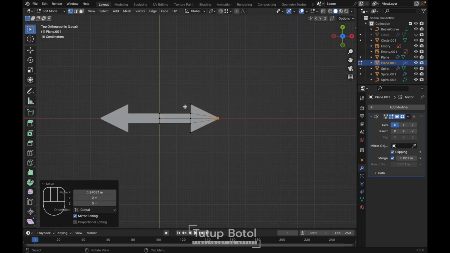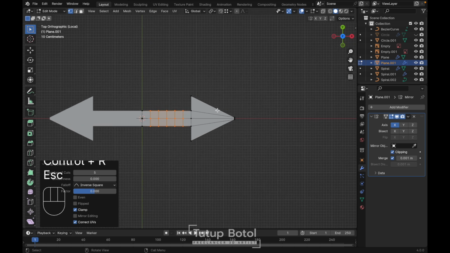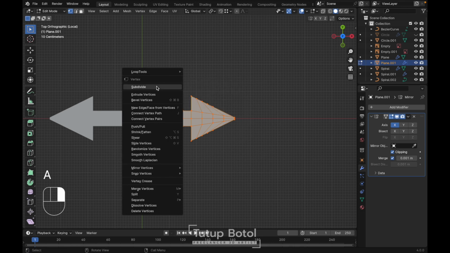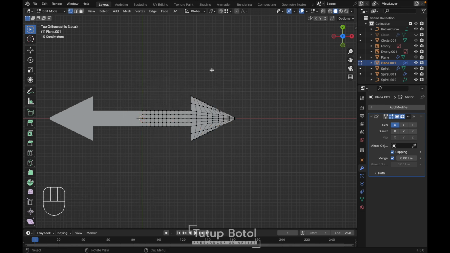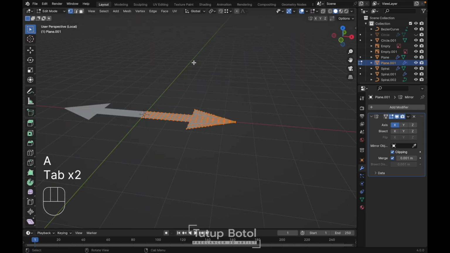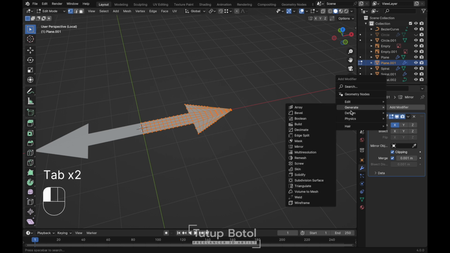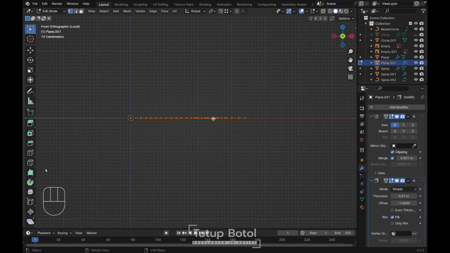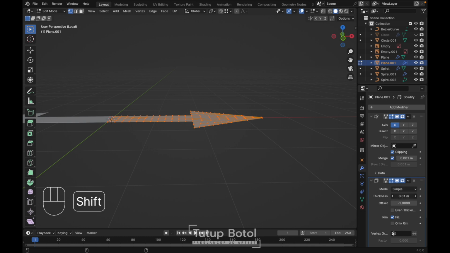Okay, we need to create a loop cut here. This one is necessary. This one, Ctrl R and press Ctrl R again, like this. Press A, right click and simplify. Okay, just like this. Then add a modifier. Let's add a solidify. Let's increase the thickness.